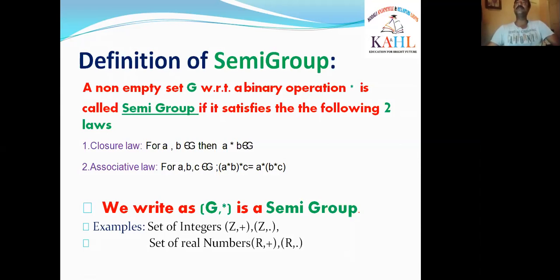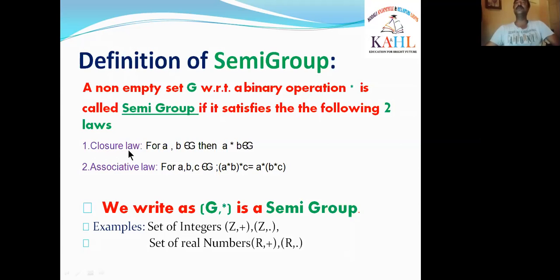If 2 and 3 are two integers, you know that 2 plus 3. What is 2 plus 3? 2 plus 3 is the binary operation. Plus is called here the binary operation. The binary operation is operated between two elements. How many elements? Two elements.